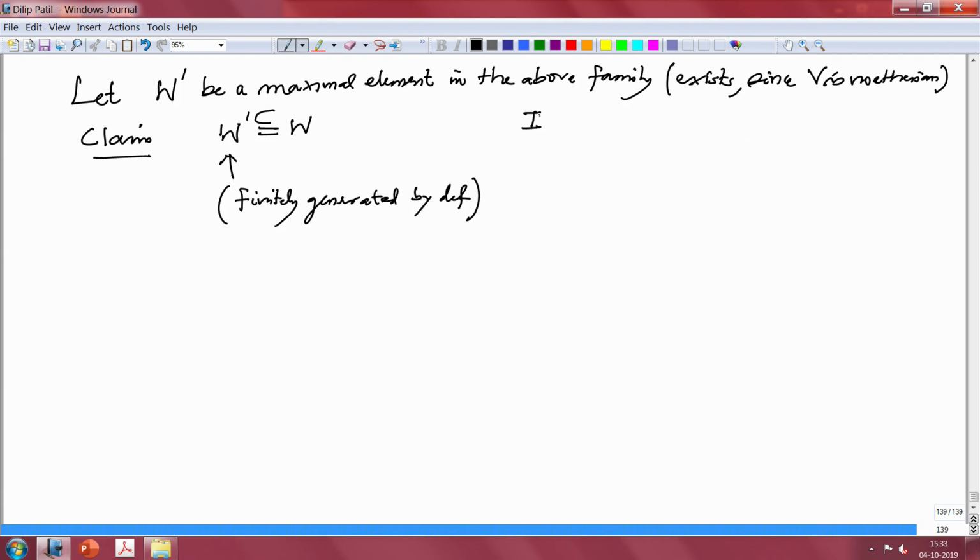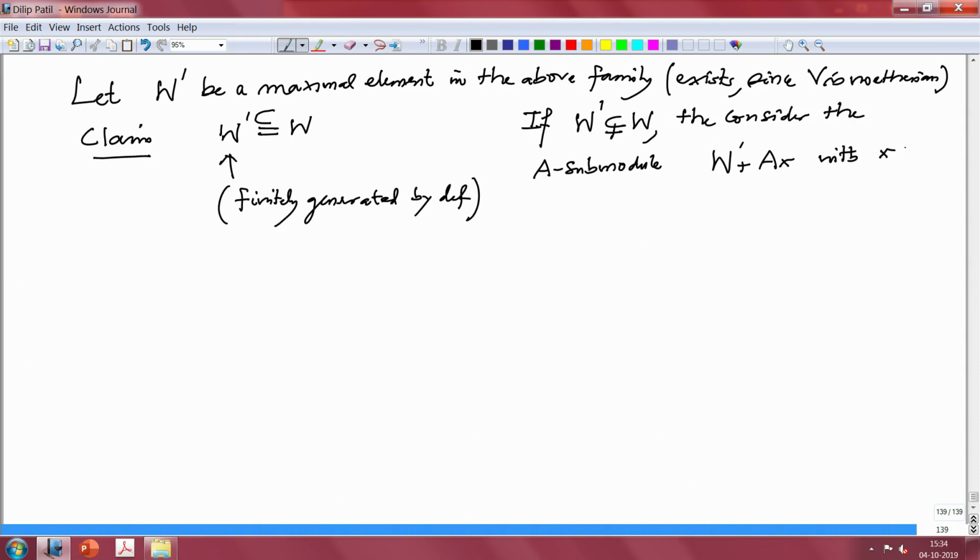If W prime is properly contained in W, then consider the submodule W prime plus a cyclic submodule generated by X with X not in W prime.